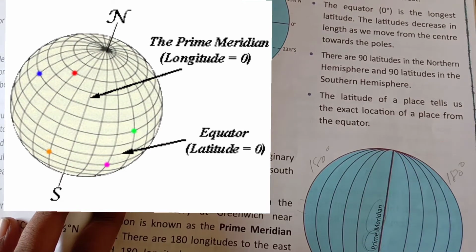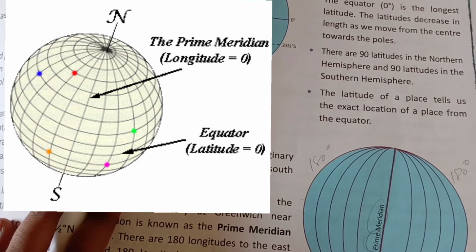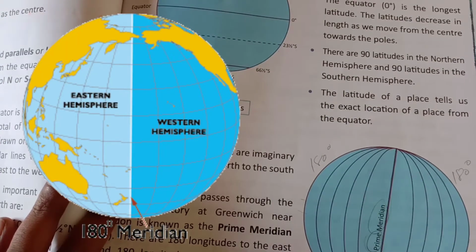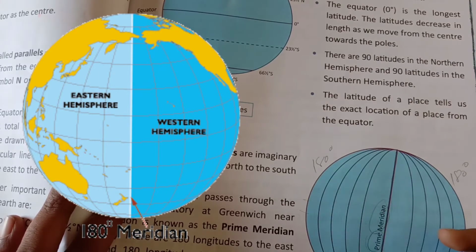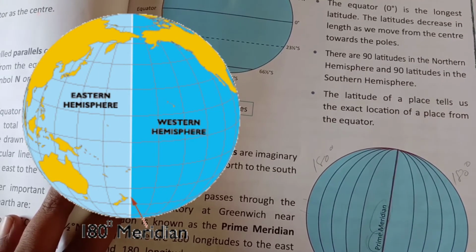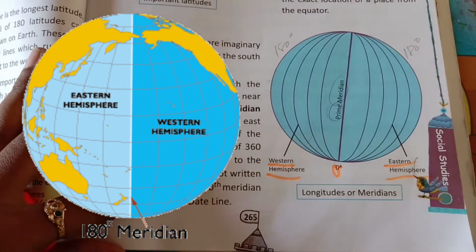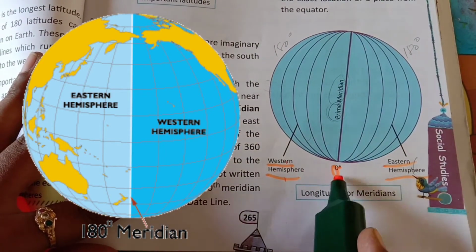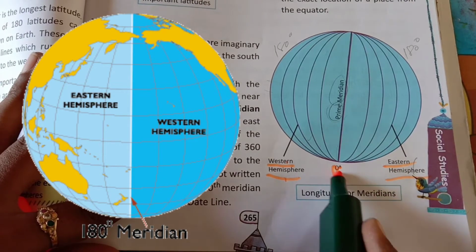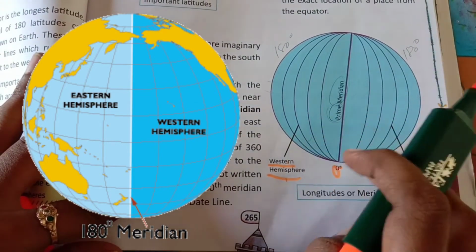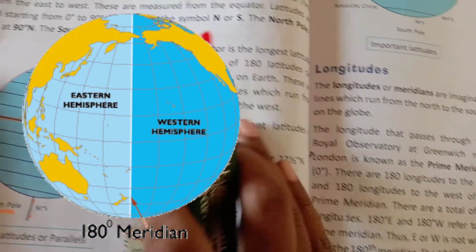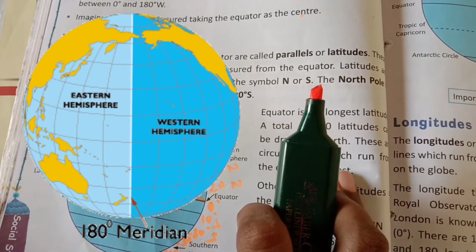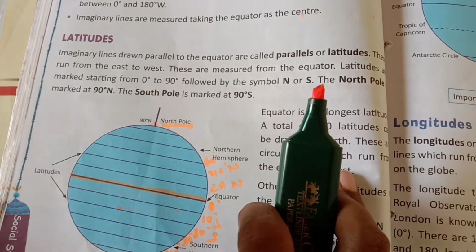There are 180 degrees on the western side and 180 on the eastern side. The middle line is called the prime meridian, which is at 0 degrees. This side is called the Western Hemisphere and this side is called the Eastern Hemisphere. These are the longitudes which divide the globe. By these two, we can locate a place on the globe.